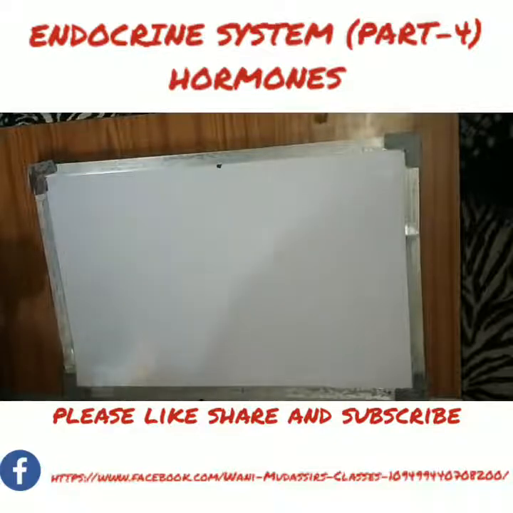Under the water soluble category, we have the amine hormones or amino acid derivatives, peptides and proteins, and eicosanoids. We have seen the different hormones secreted in our body which fall in these categories.